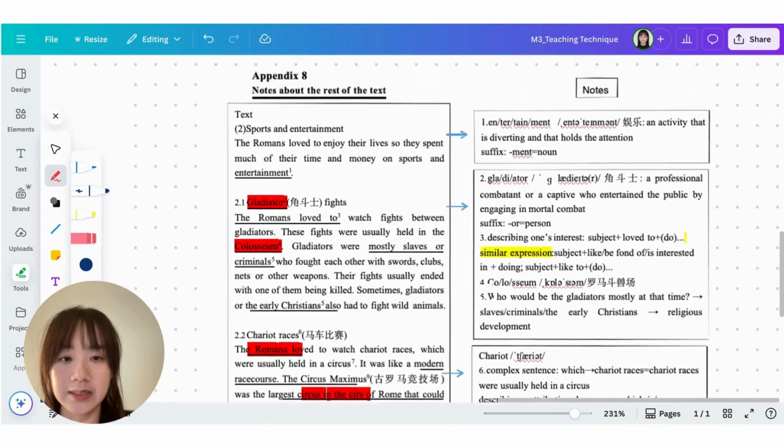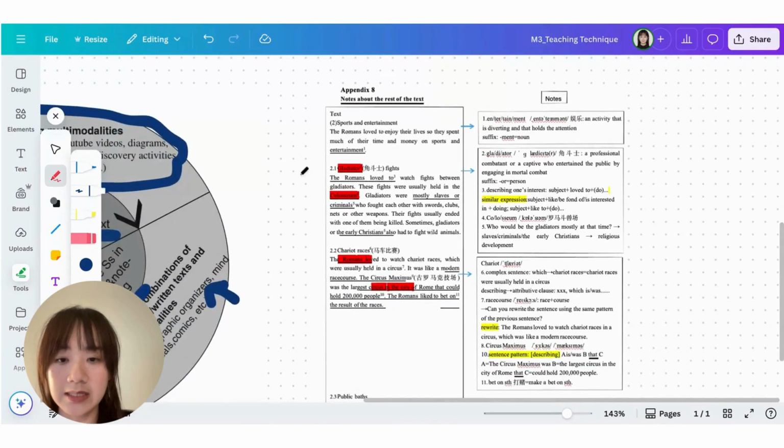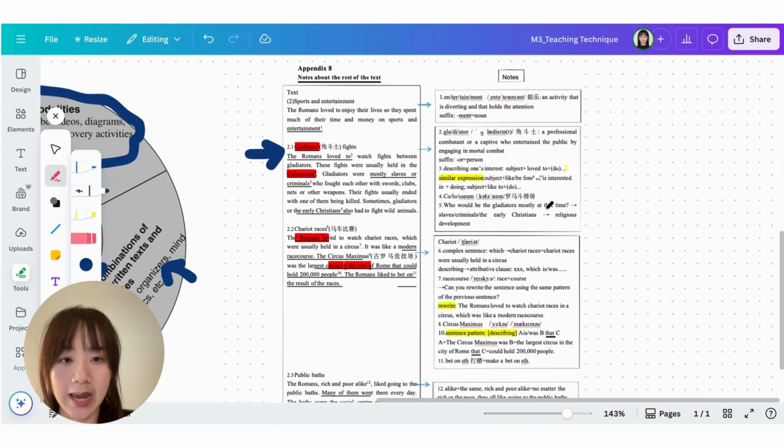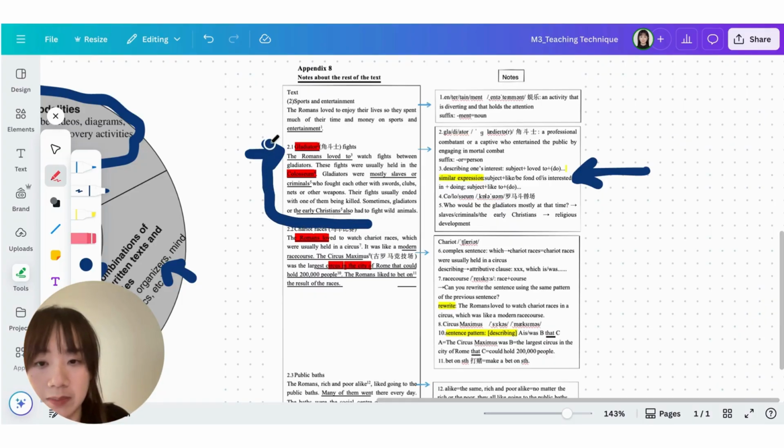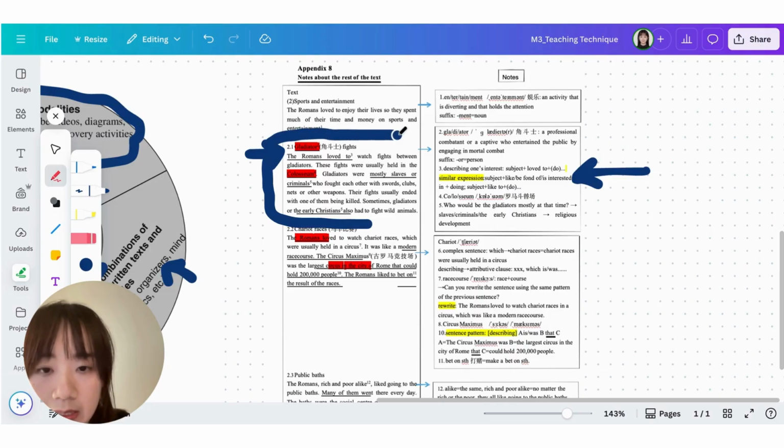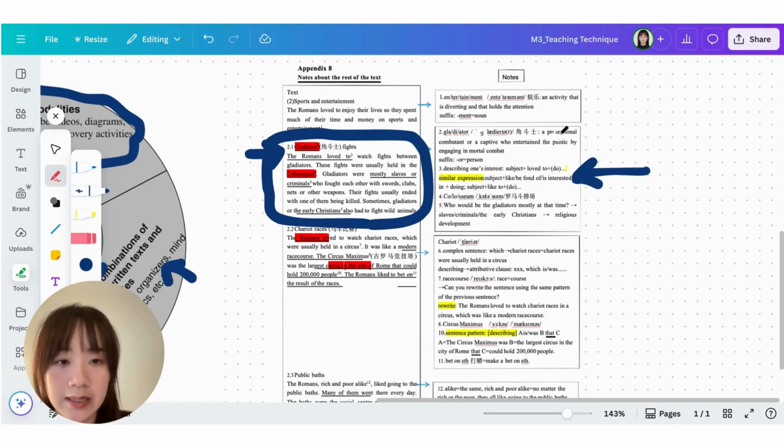And as you can see, on the left side is the original text in the textbook. And here are the notes that I create to support students in understanding the specific paragraph. For example, if I'm going to talk about this paragraph, like the gladiators fight, then here are the notes that I may include in my teaching process.